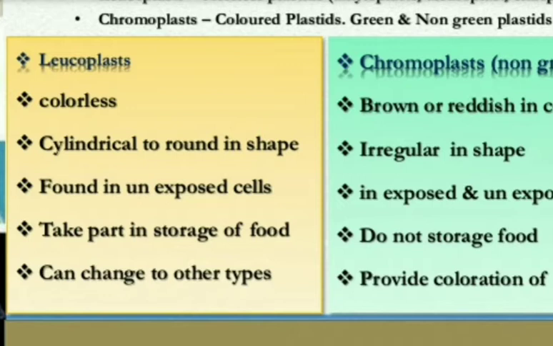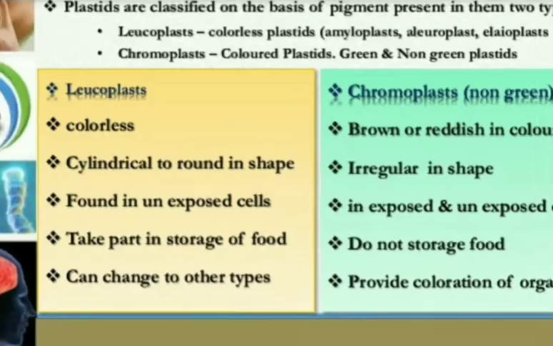Yes, as I gave you the example of tomato. So leucoplasts can be changed to other types, and in the same way chromoplasts provide coloration to the organs.